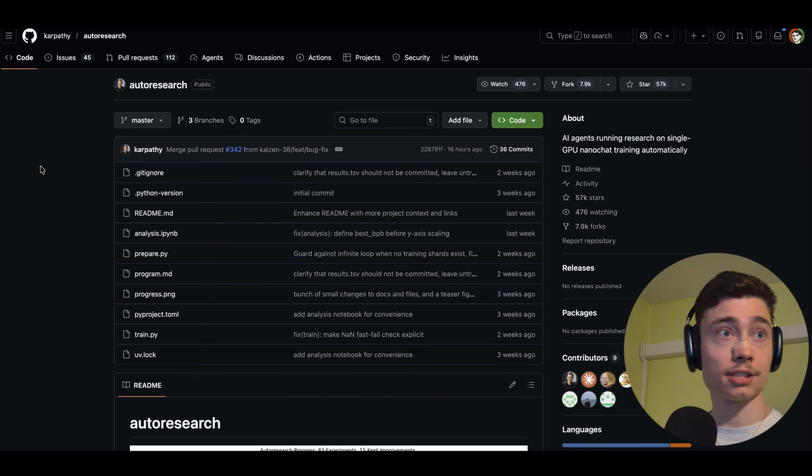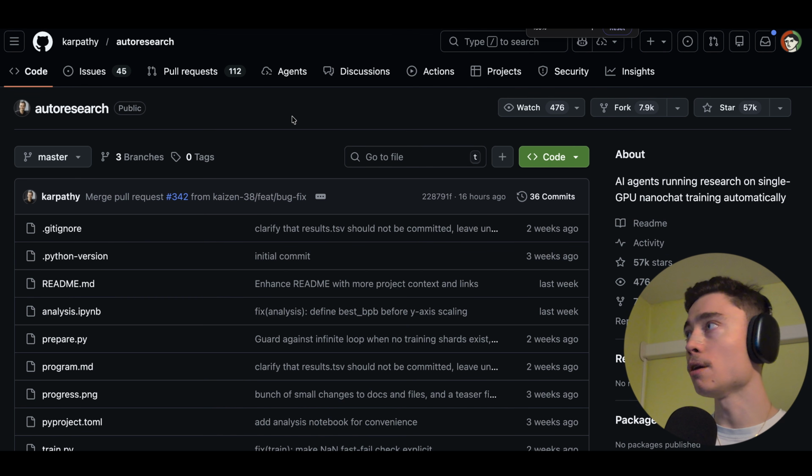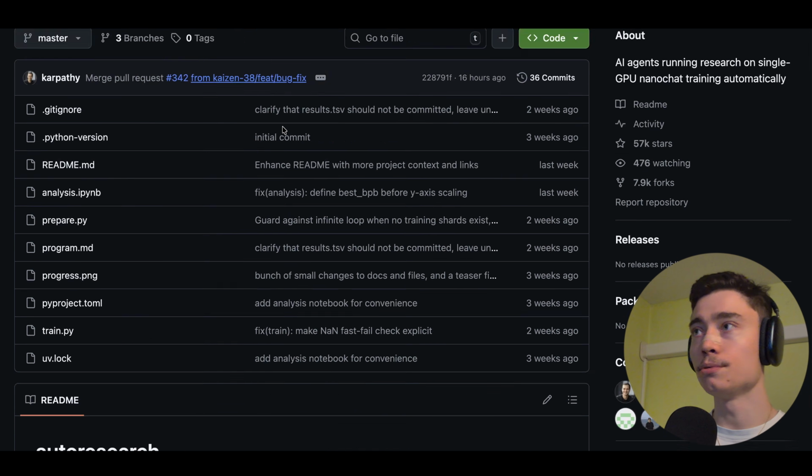So first of all, this is the GitHub repo. I'm going to link it below the video. This is the auto research repository from Karpathy. I'm going to star it as well because it's a great project. Now, if you are not familiar with GitHub, you don't need to panic.